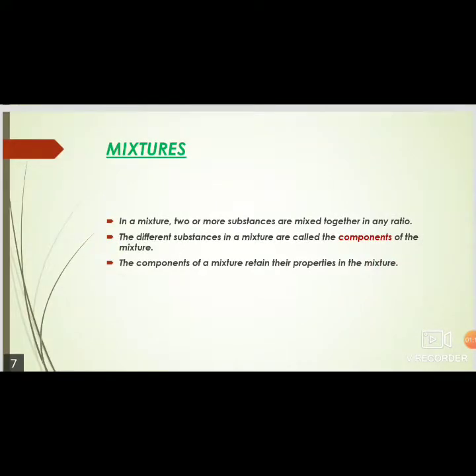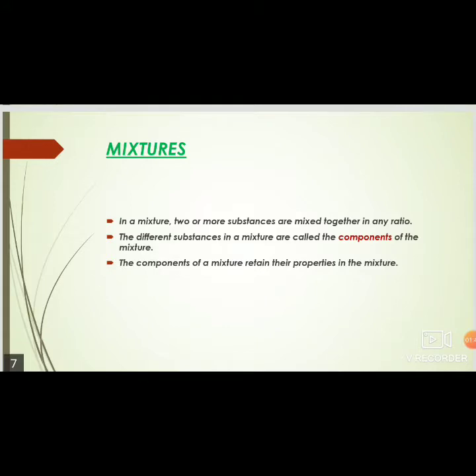In a mixture, two or more substances are mixed together in any ratio. Here we need to understand the difference between a compound and a mixture. In a compound, the ratio of the constituent elements is fixed. But in a mixture, two or more substances are mixed together in any ratio.